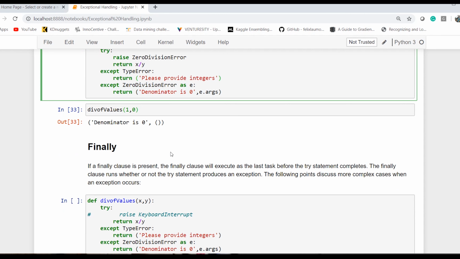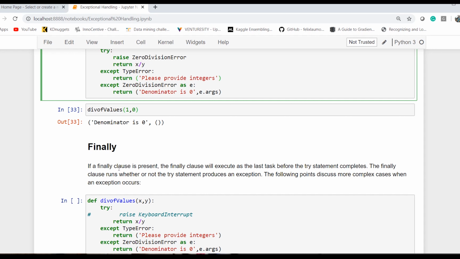Then there are certain needs where we need to handle the exception, but still we want to execute the next piece of code in our program. So for that particular part, we have a finally concept in try except blocks. So now our block would be try, except, and finally. So try would happen, if an exception happens it will get handled, and then the finally block would be executed no matter what has been done before.